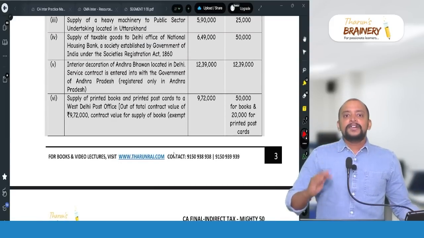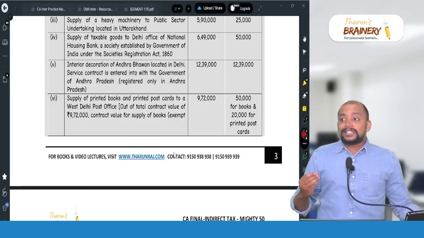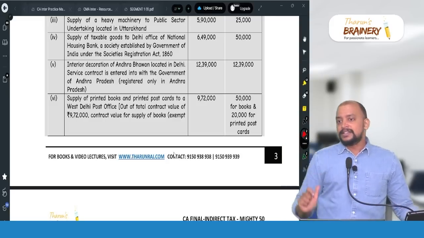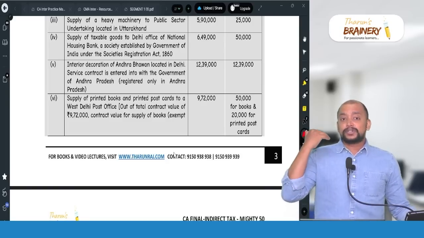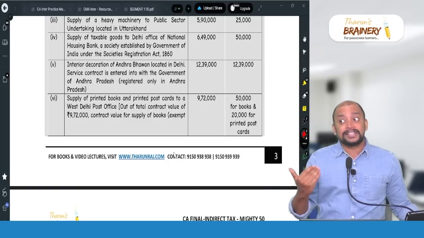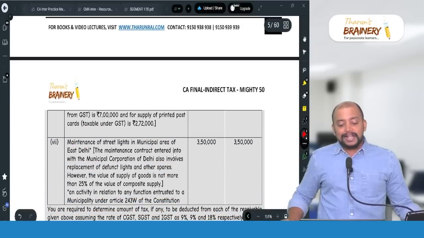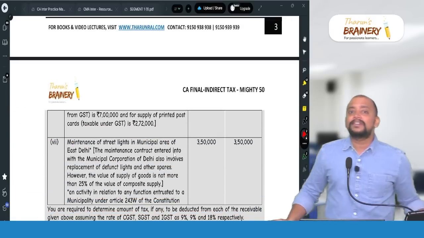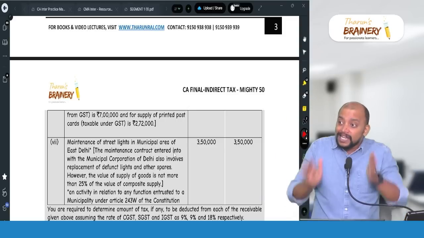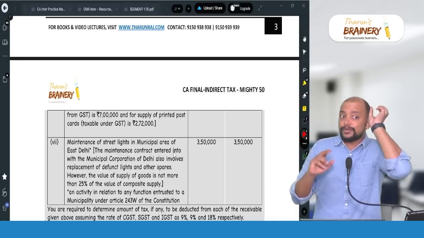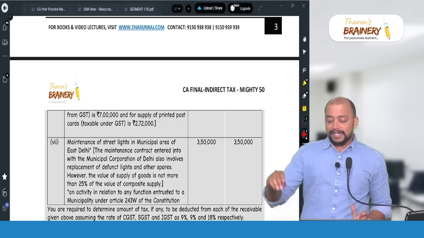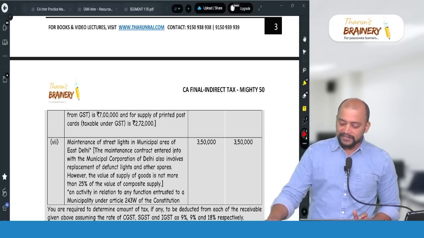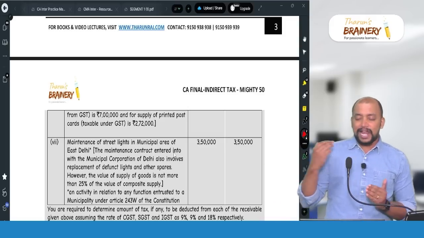Now, first, we need to see the total value of supplies under the contract as taxable supplies, not exempted supplies. So, what is the total value of taxable supplies under the contract? 2,72,000. 9 lakhs is not the total value of taxable supplies. It is both taxable and exempted, but we need only taxable. Taxable value of supplies under the contract is 2,72,000 into 100 divided by 118, that will be 2,30,000.